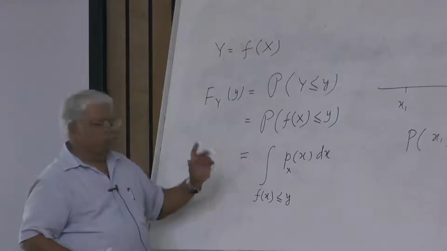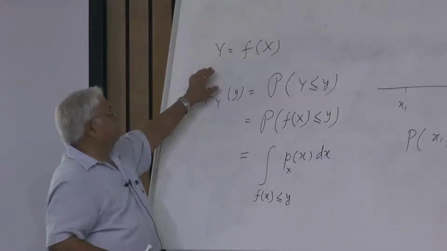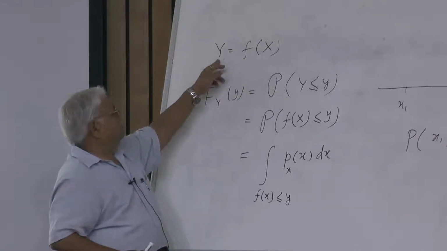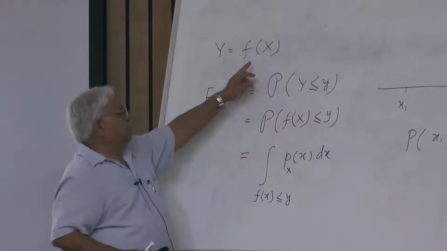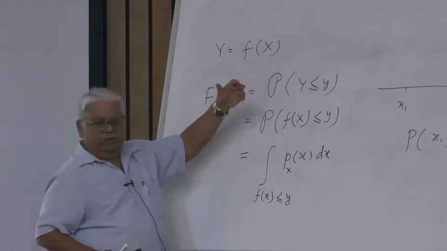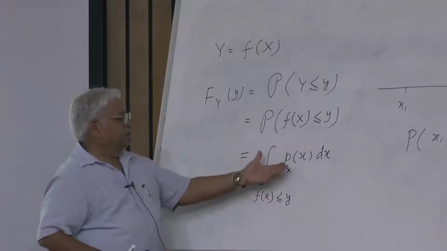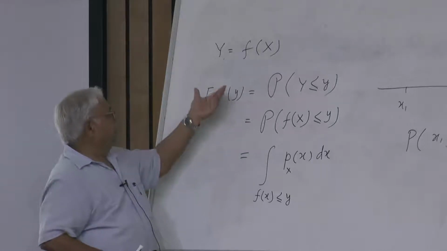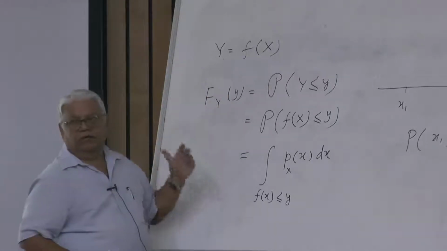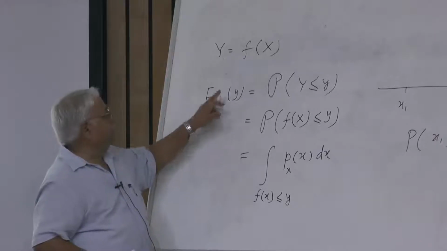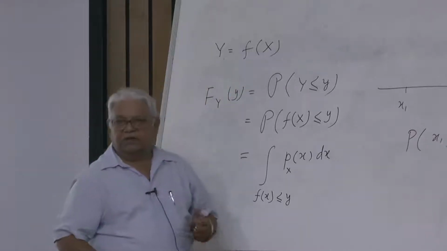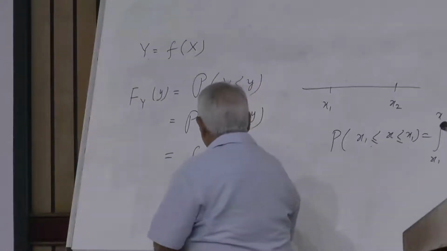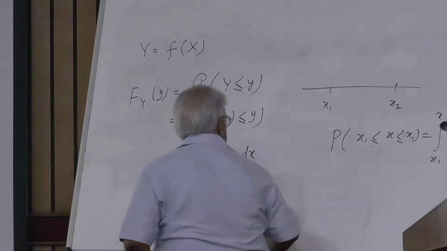Is this okay? So, if in some way we are able to write y as a function of x, and the characteristics of this is known, then we can find the probability density function, or here the distribution function for the function y. So y is the dependent random variable, x is the independent random variable. If the description for the independent one is known, it can be found here. There is a general relation, let me give one example here.